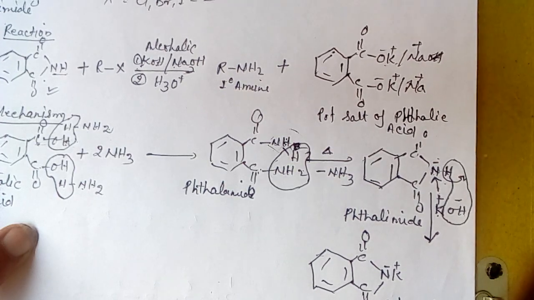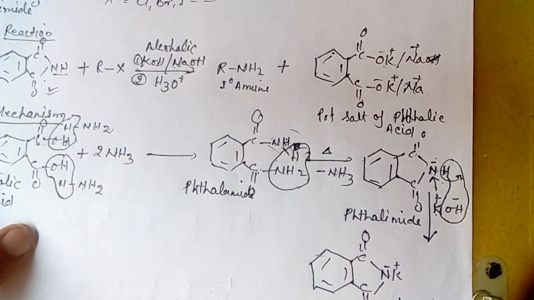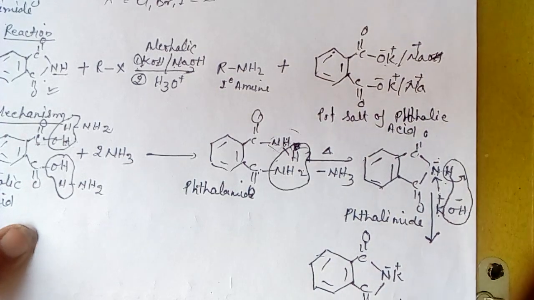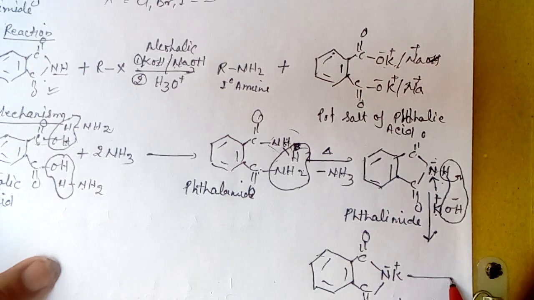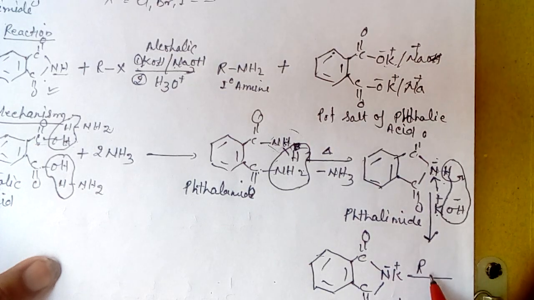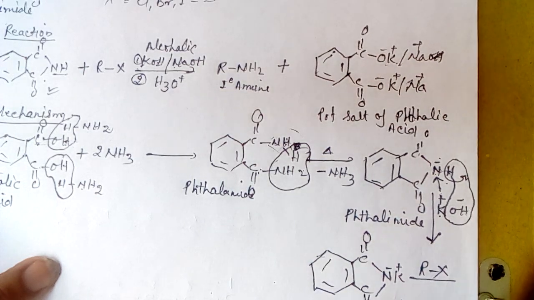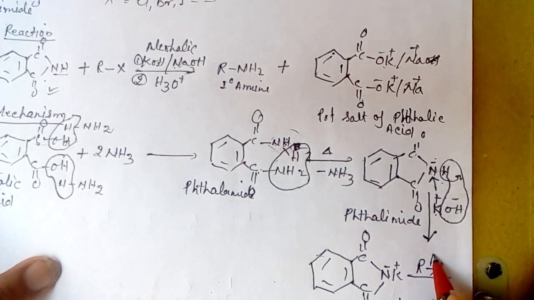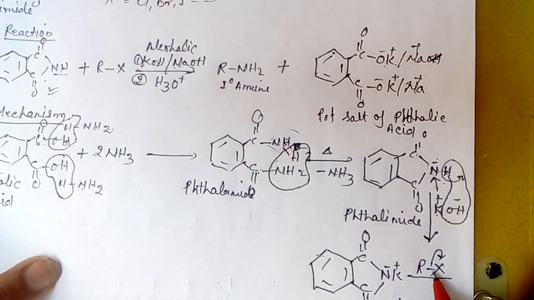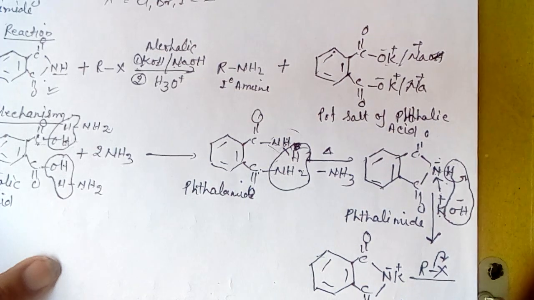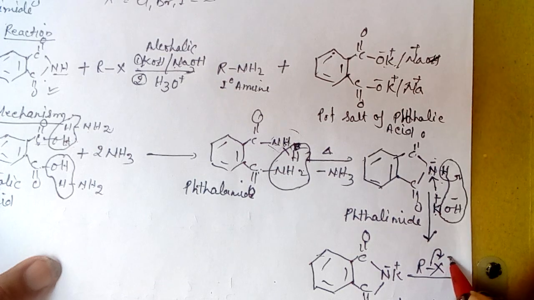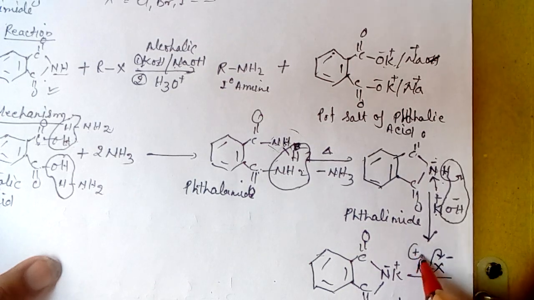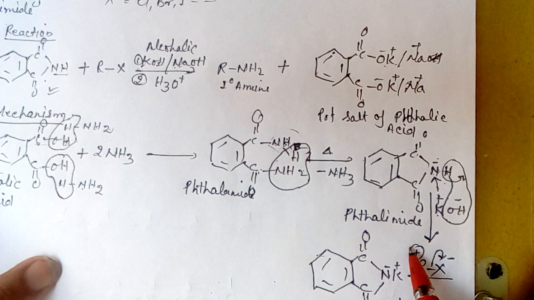Now this molecule reacts with alkyl halide. The halide, meaning a halogen like chlorine or bromine, releases an electron and gets a negative charge, and the alkyl gets a positive charge, which attacks this nitrogen.